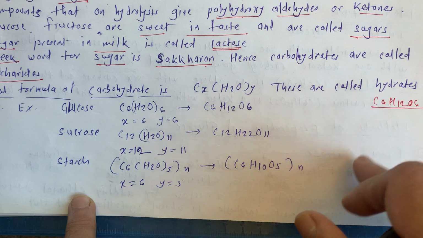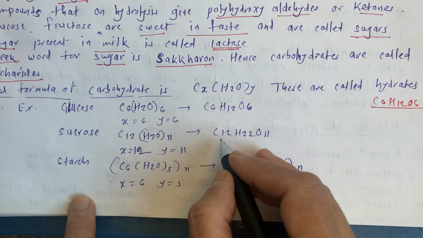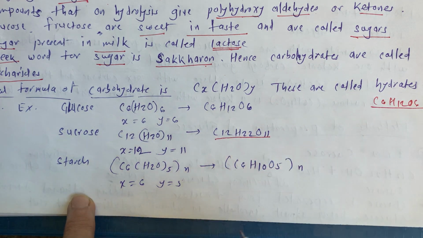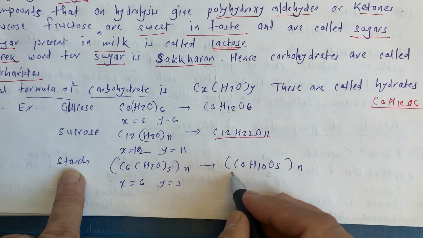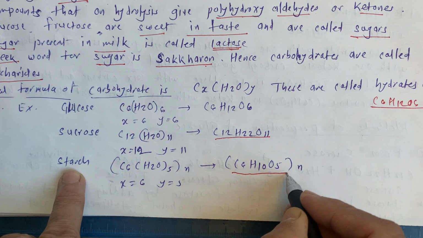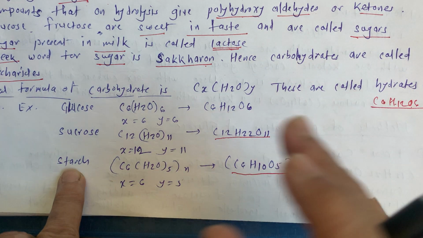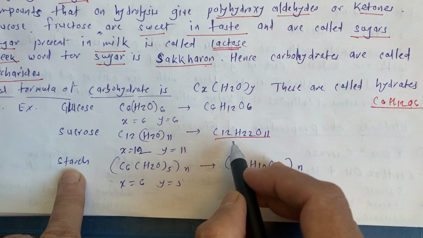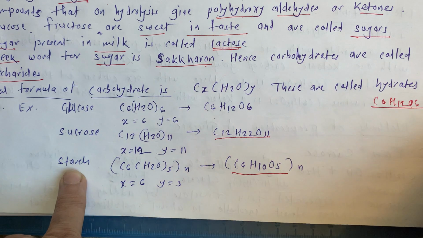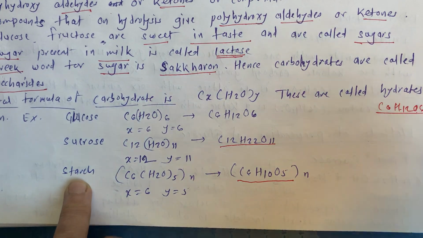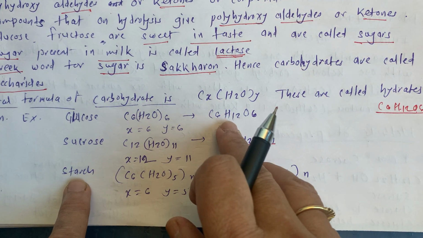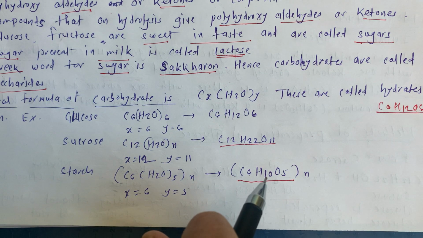From all these examples, sucrose is C12H22O11, starch is C6H10O5. Everywhere carbon, hydrogen, oxygen are the main elements, but only the ratio we have to study. And as usual, for every organic compound we write a general formula.